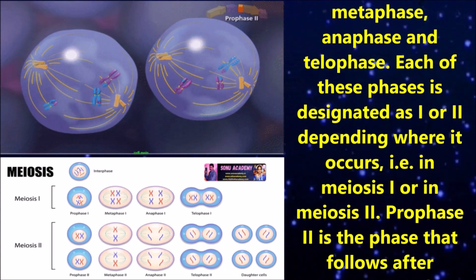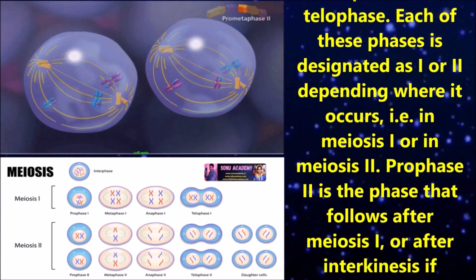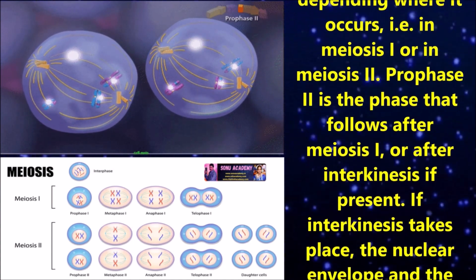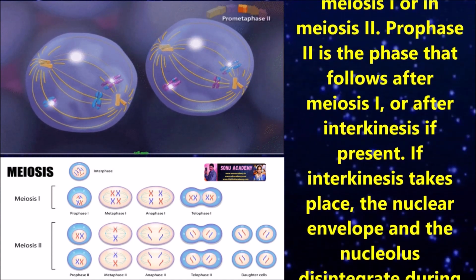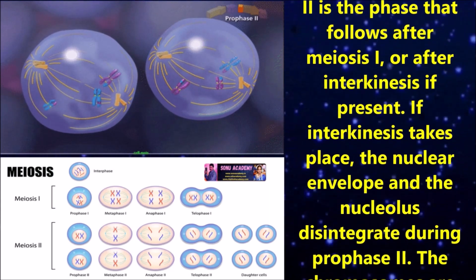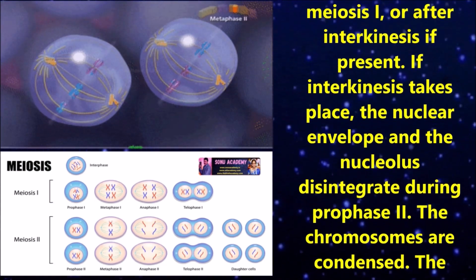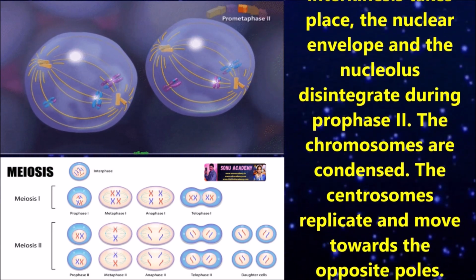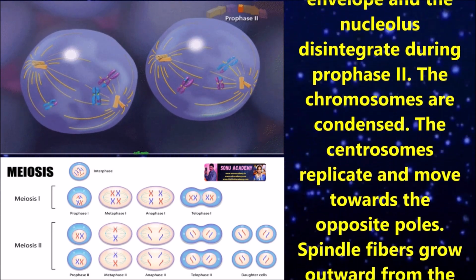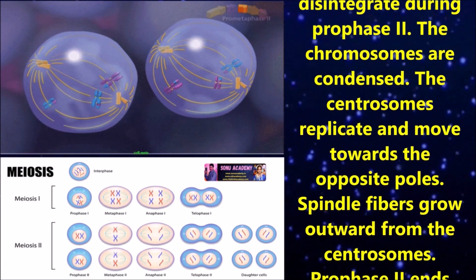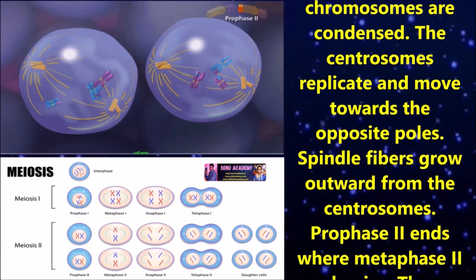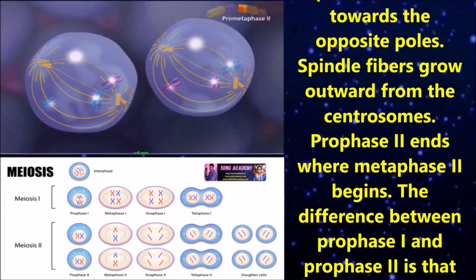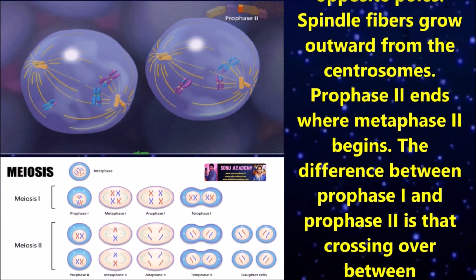Each of these phases is designated as 1 or 2 depending on where it occurs, that is, in meiosis 1 or in meiosis 2. Prophase 2 is the phase that follows meiosis 1 or interkinesis, if present. If interkinesis takes place, the nuclear envelope and the nucleus disintegrate during prophase 2. The chromosomes are condensed, and the chromosomes move towards the opposite sides.